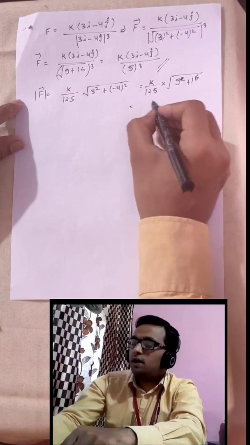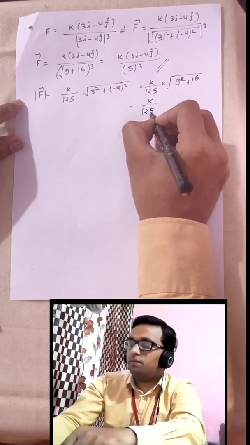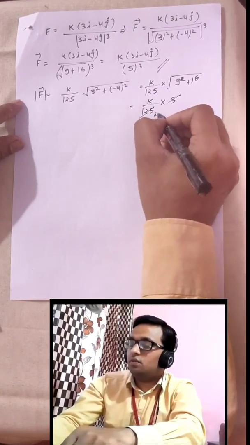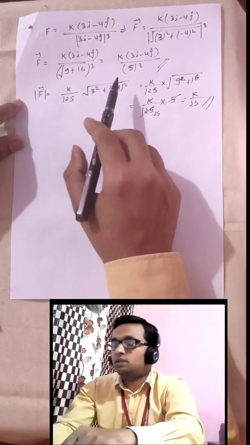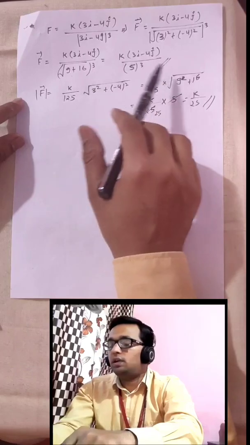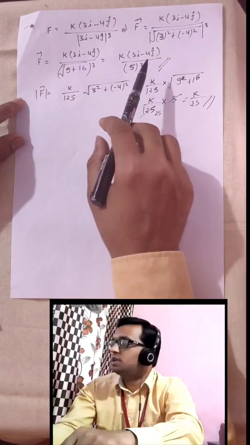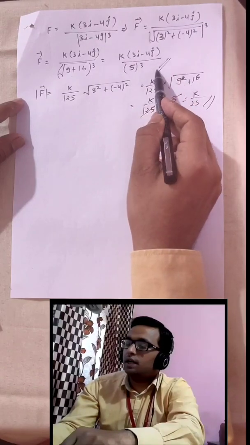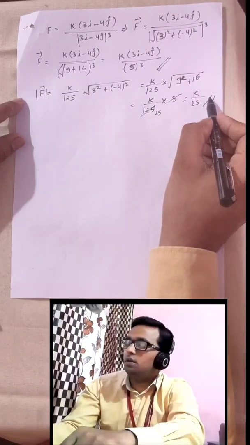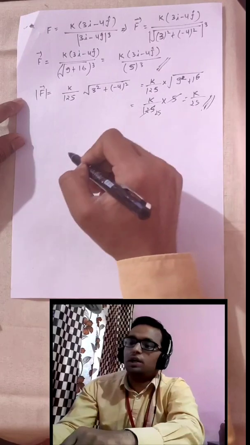So this is 25 and root is 5. So the answer is again K by 25. Remember, the difference is only that in vector form we get direction, but in direct application we get only magnitude.